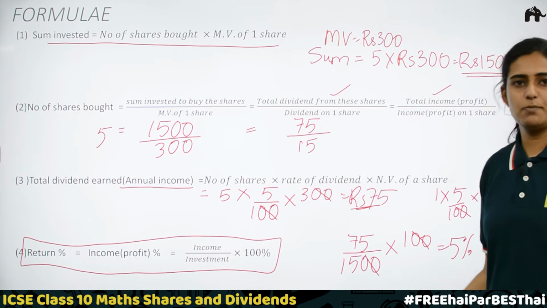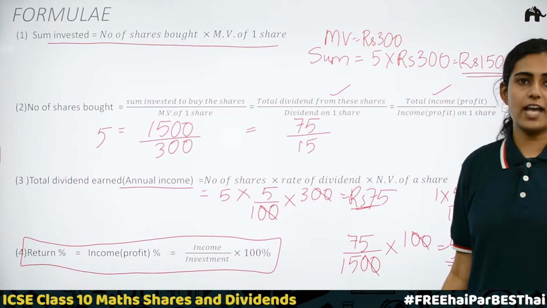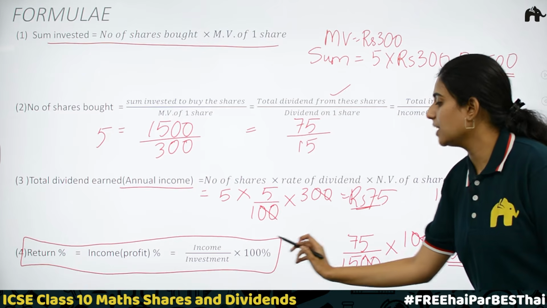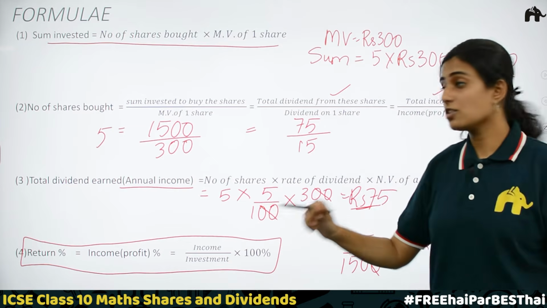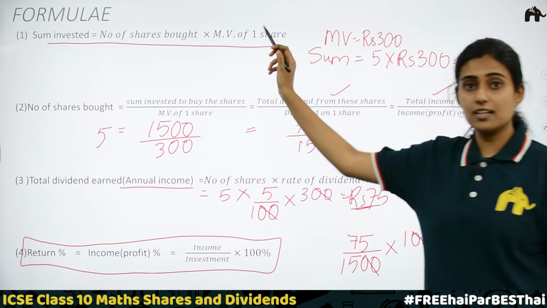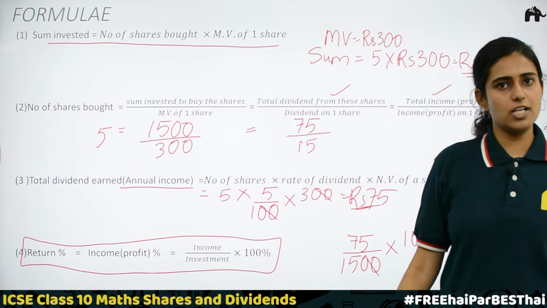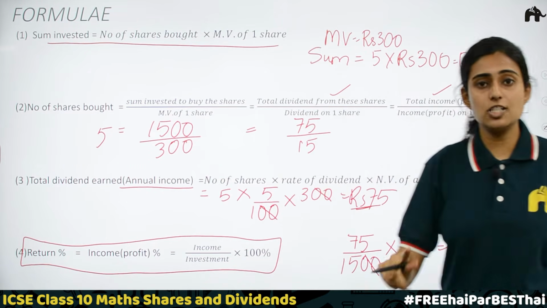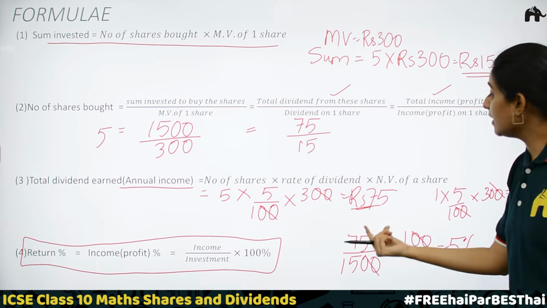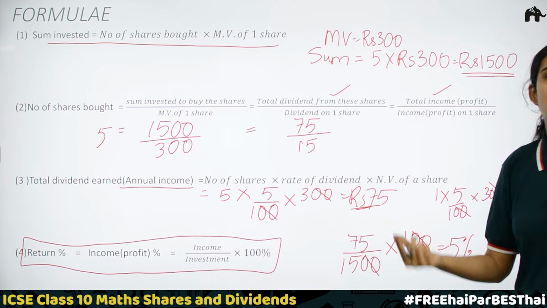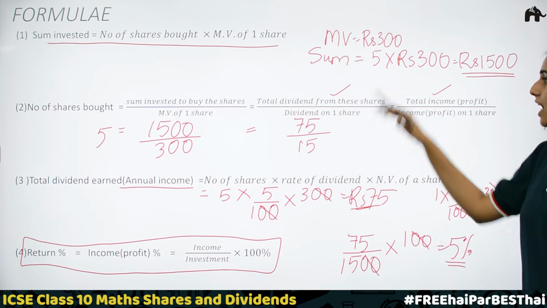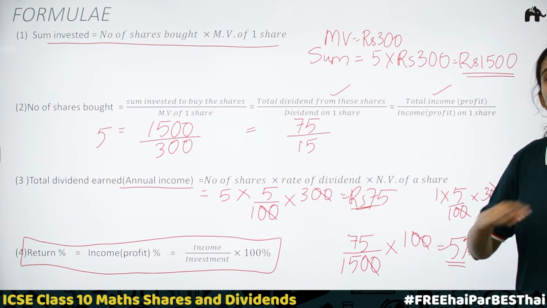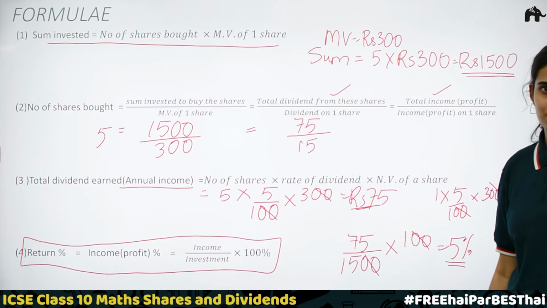We got the same dividend percentage here. Okay, this is how you calculate return percentage. Income by investment into 100%. Income is same as total dividend earned. It is also known as annual income. Investment is the number of shares into market value of one share. If we are finding in case of one share, we should find with dividend for one share divided by income for one share. Okay, here we are purchasing 5 shares. This is the idea. Using this formulas, you can solve every questions that are available in this chapter. Clear? Let's move on to the questions.